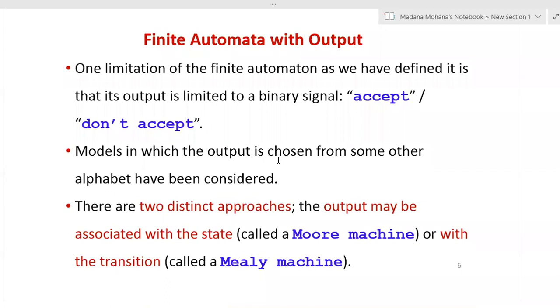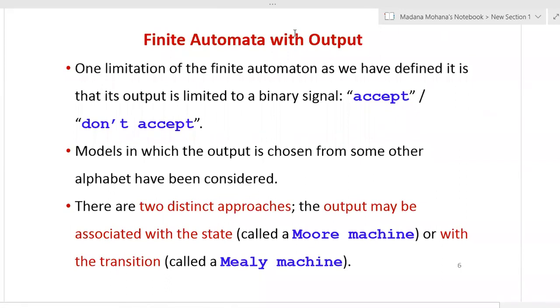But you can recall that in the block diagram of any finite automaton, we have the output component also. For every automaton, the output is either one of two values, accept or not accept, or binary values, yes or no. So now this concept deals with finite automata with output.